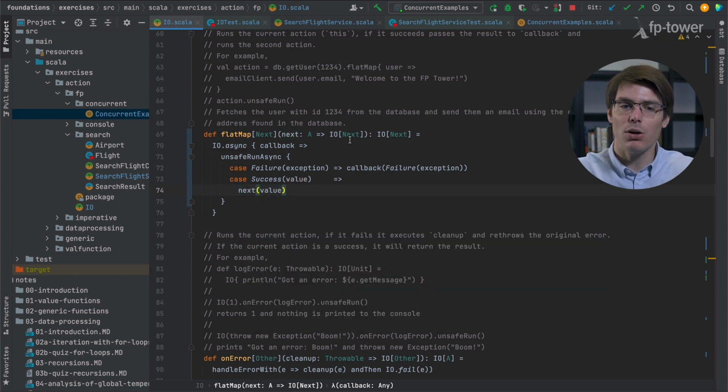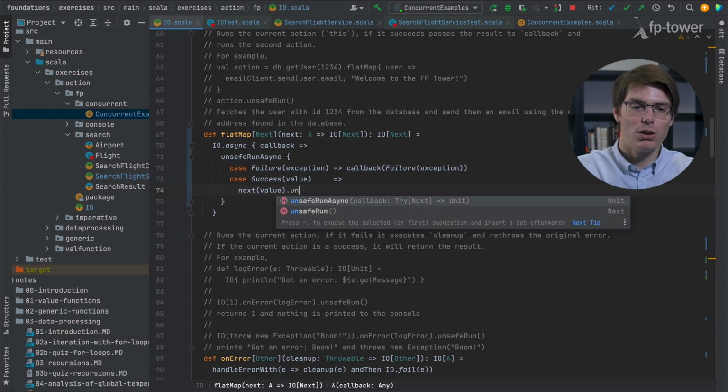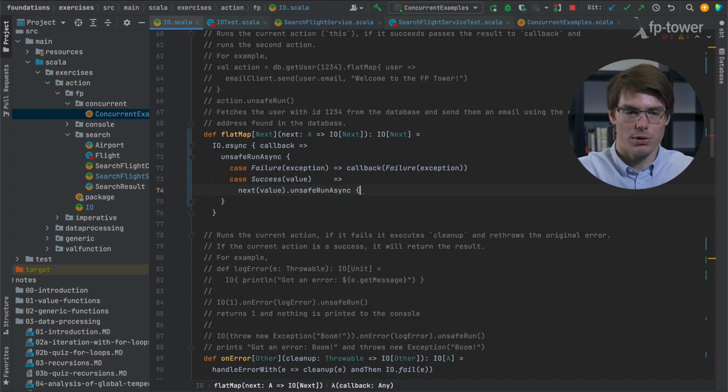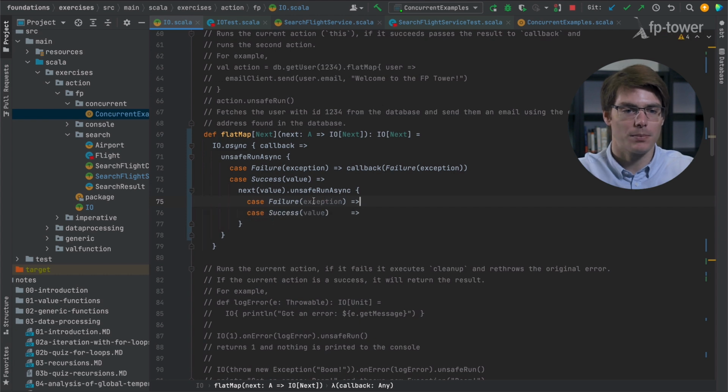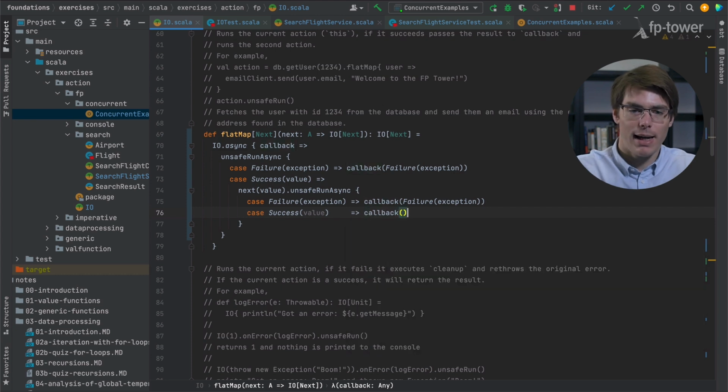This will give us an IO of Next, on which we again need to call unsafeRunAsync. So let's repeat the same process. Let's do an exhaustive pattern match. If it is a failure, for the same reason as before, we're going to call the callback with it. And if it is a success, so here this is a Next, so we want to call the callback, and callback takes a Try of Next.